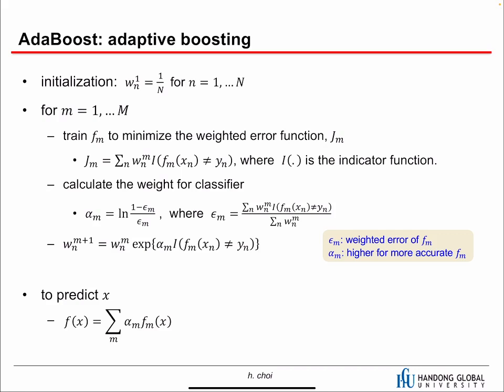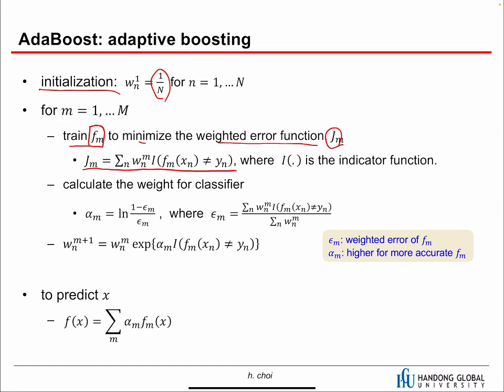And this is one example of boosting, which is AdaBoost. We initialize the weights for the samples based on the uniform distribution. So all the samples have the same kind of importance at the beginning of this procedure. Then first we train the model to minimize the weighted error function. For the first iteration, this is just the error because the weights are the same.